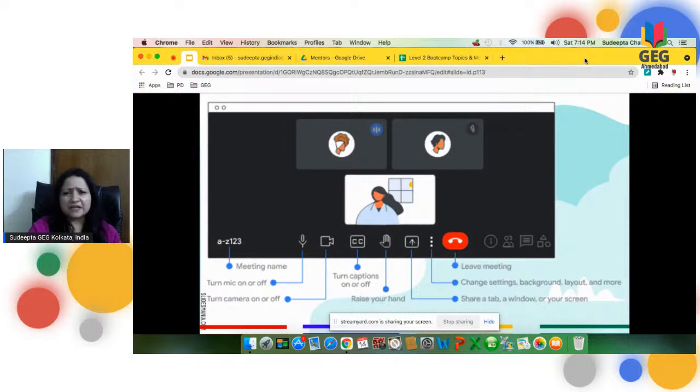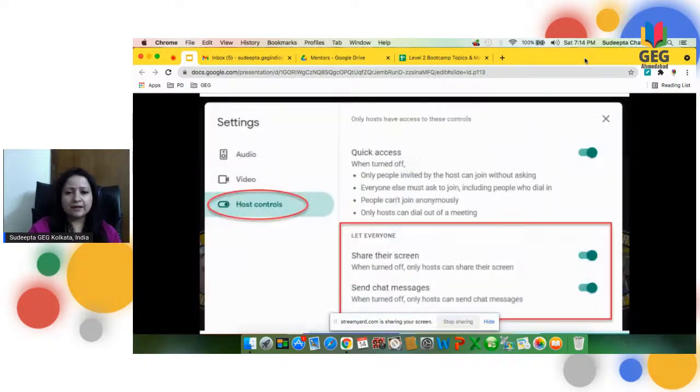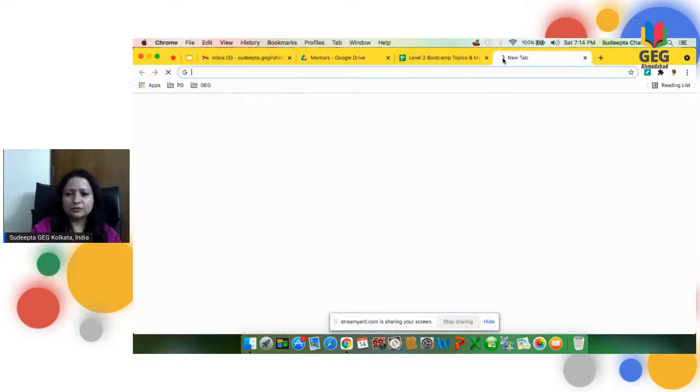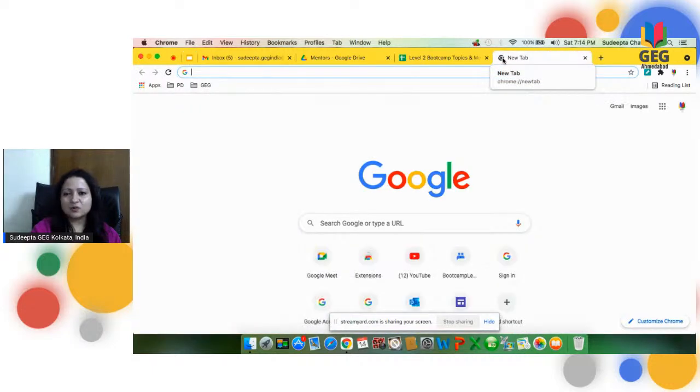It's a very, very simple and easy interface. You just need to log into a meeting to familiarize yourself with the different options that are there. Next are the settings and a couple of advanced settings. On the right-hand panel, the different icons will show you the different things one can access through Google Meet, the different settings. So I'm going to quickly show you how to access Google Meet.